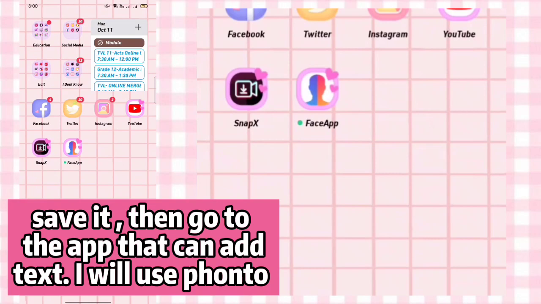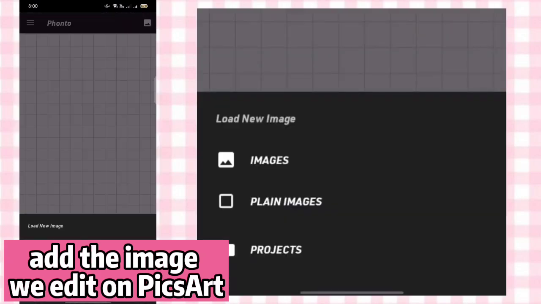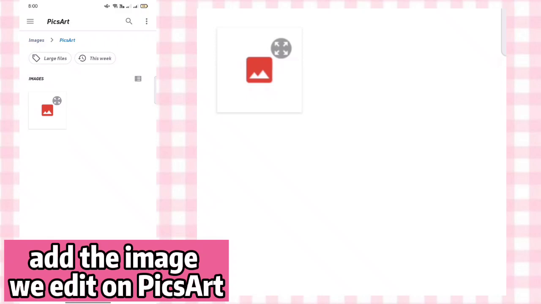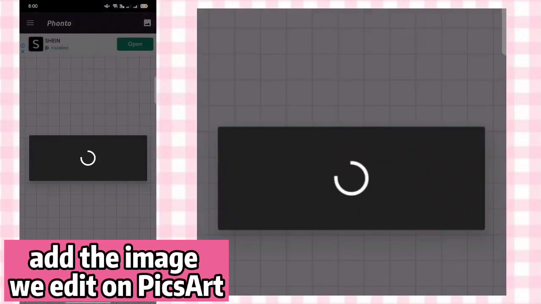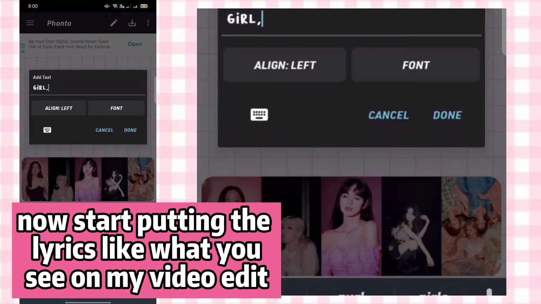I will use Fonto. Add the image we edit on Pixart. Now start putting the lyrics like what you see on my video edit.